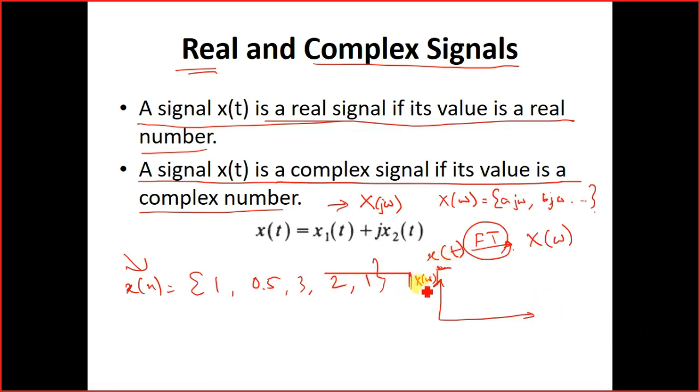So modulus of X of j omega with respect to the frequency, right? So we look into the modulus. When plotting the thing, we are not looking into the normal X of omega. Okay. So the frequency domain signals are complex signals, whereas the time domain signals are real signals. Okay.